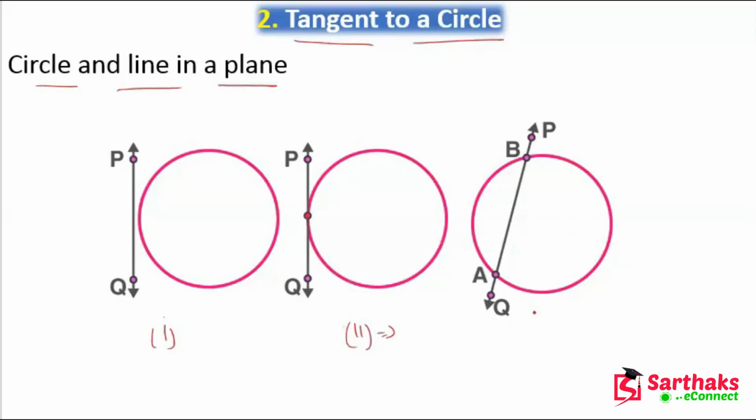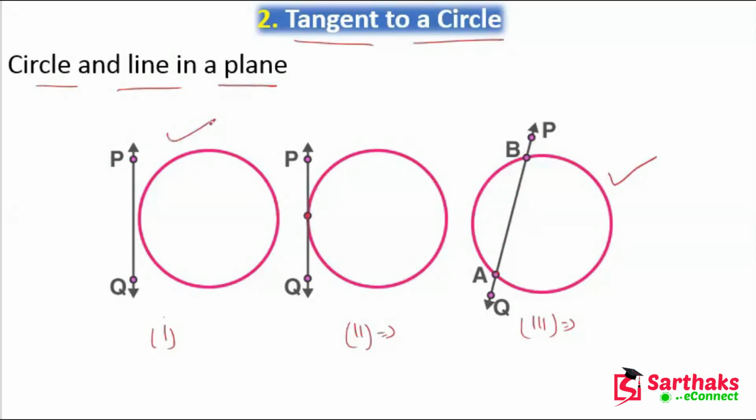Now the third condition is that they have two common points. In this case, the line cuts the circle at two different points, meaning this line PQ cuts the circle at point A and at point B. So this is the third possibility.